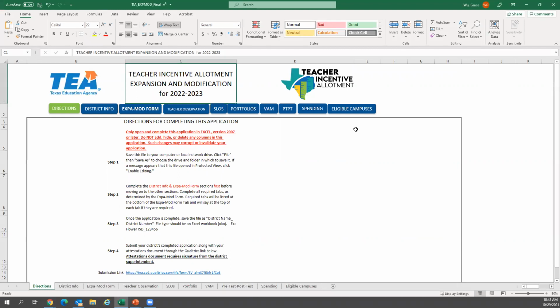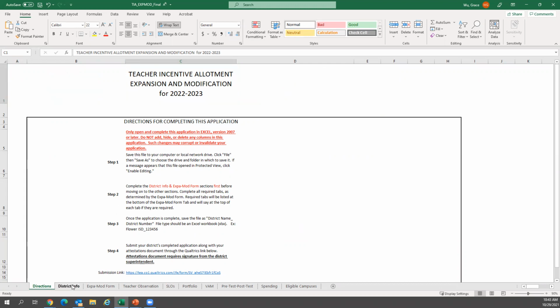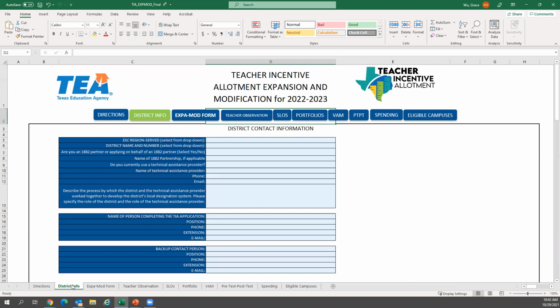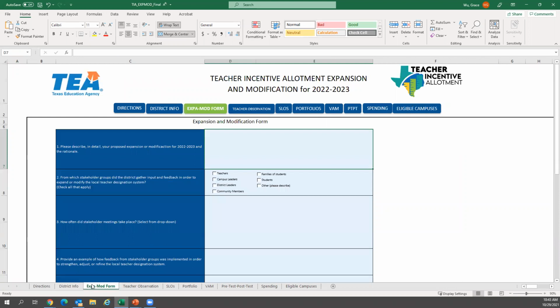Once downloaded, this is what districts will see in terms of the application. Largely, this looks like previous applications that districts have had to complete for system approval. First, please review the directions for completing the application. Next, districts will need to complete the district information tab.